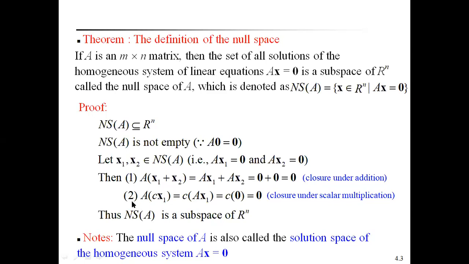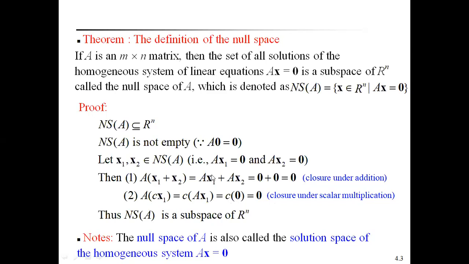Similarly, we can prove that null space is closed under scalar multiplication. For that, I take A into C into x1, where C is a scalar. It is equal to C into Ax1, equal to C into 0 matrix. Therefore, C multiplied with the 0 matrix will be 0. That means A into Cx1 is also 0. That means the null space is closed under scalar multiplication.